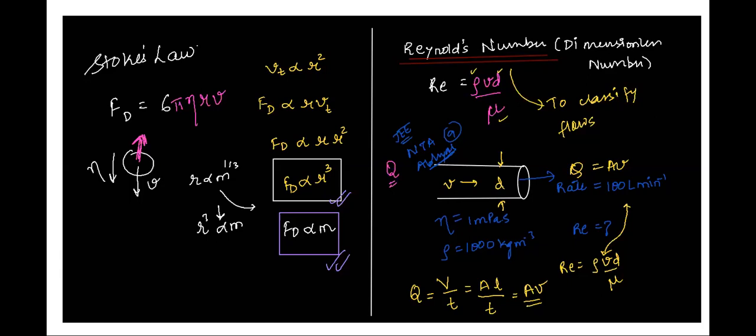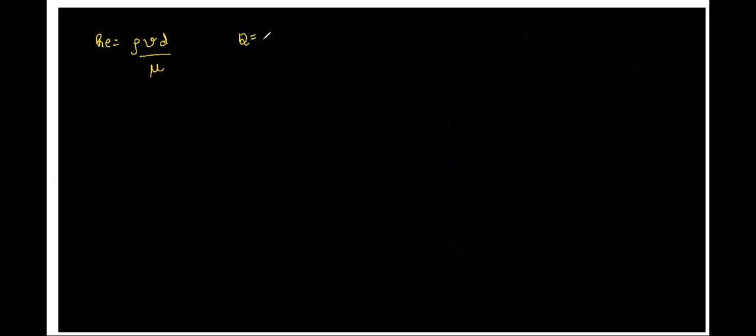Now, we just discovered that rate of flow is area into velocity. So here I can write, instead of velocity, V is equal to rate of flow per unit cross-section area, right? So I can write Q by cross-section area, correct?